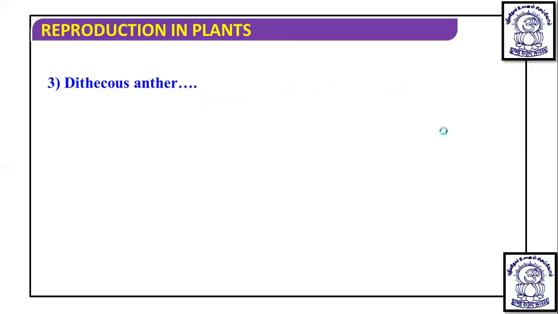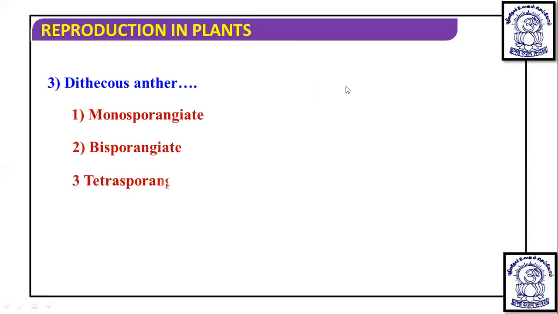Apart from this, next we are going to talk about the dithecous anther. What do we mean by a dithecous anther? The options are monosporangiate, bisporangiate, tetrasporangiate, or devoid of sporangia. So they are tetrasporangiate.